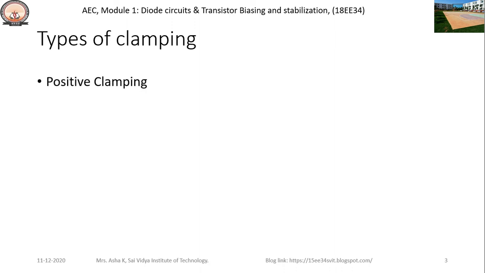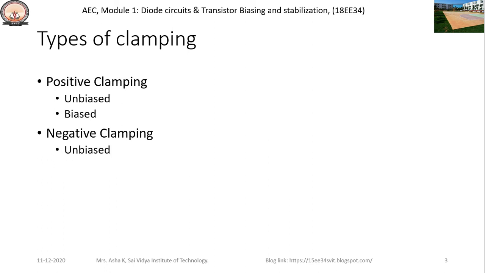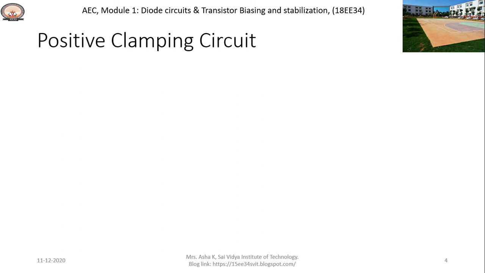In positive clamping, again we have biased clamping circuits and unbiased clamping circuits. Negative clamping is also divided into unbiased clamping circuits and biased clamping circuits. Let us discuss the positive clamping circuit. The positive clamping circuit is shown in figure 1. It consists of a capacitor C, a diode D and a resistance R.